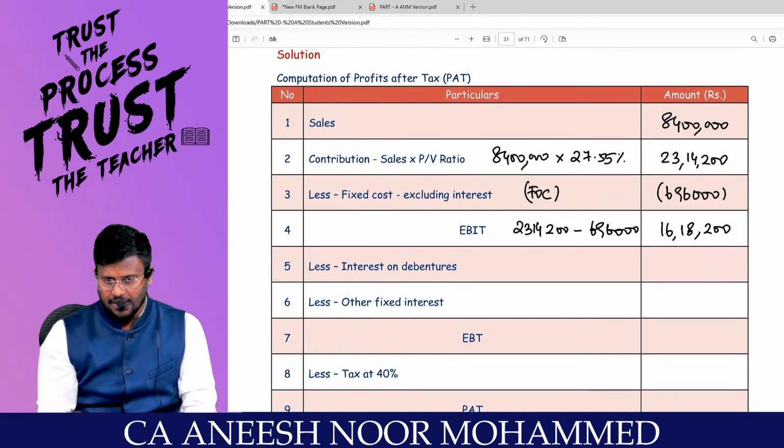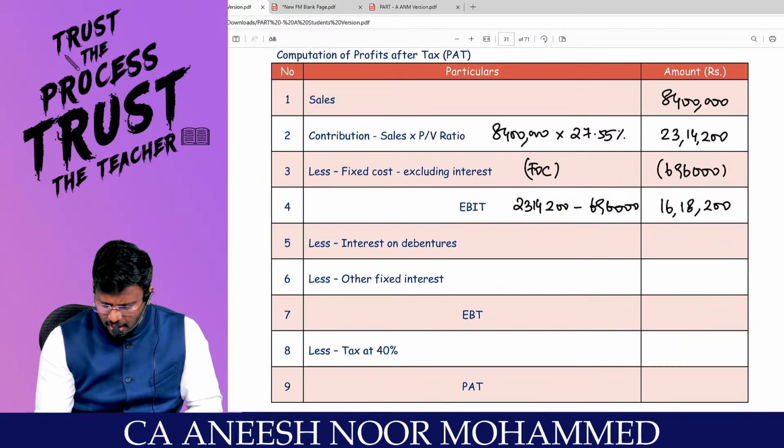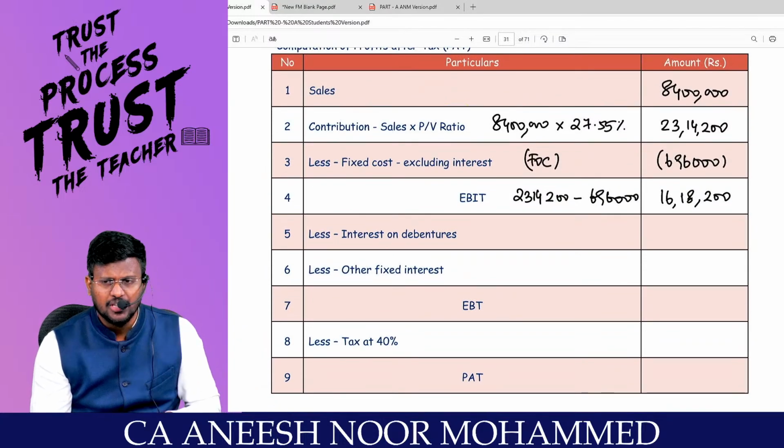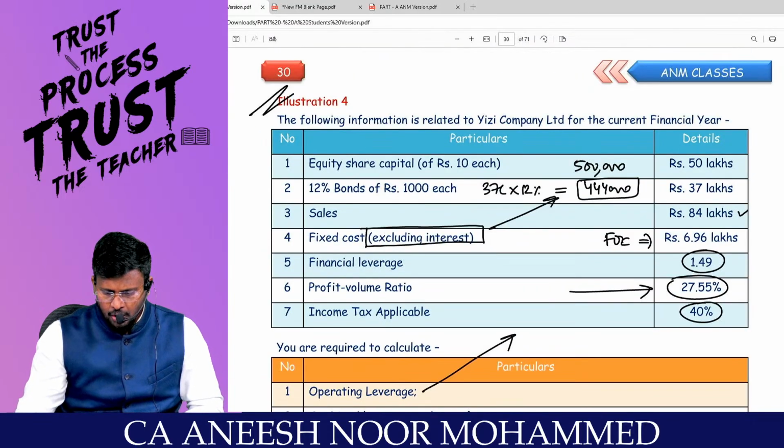I am doing the question. Please don't write because I am going to write a wrong thing. Are you really with me? My dear lovable students, is interest on debenture given in the question? Yes, sir. The value is 4,44,000.